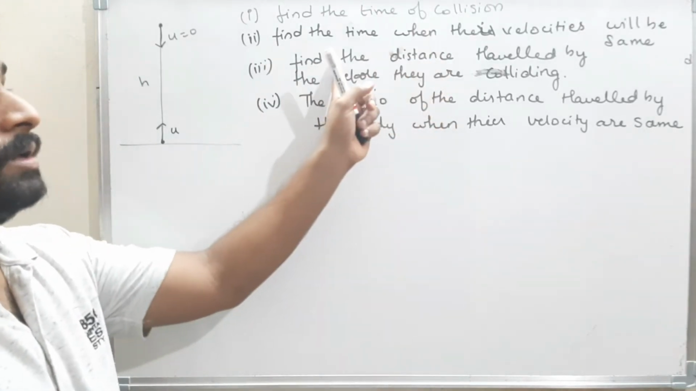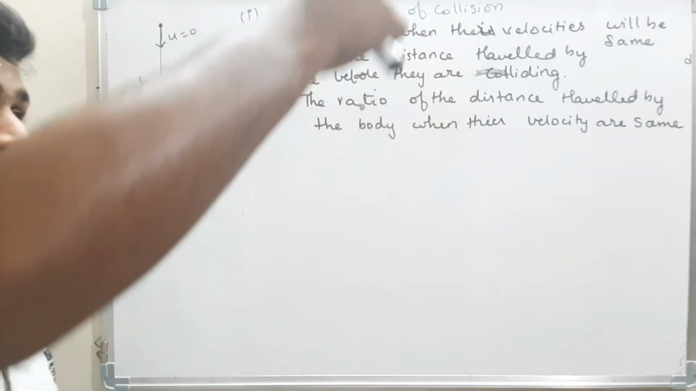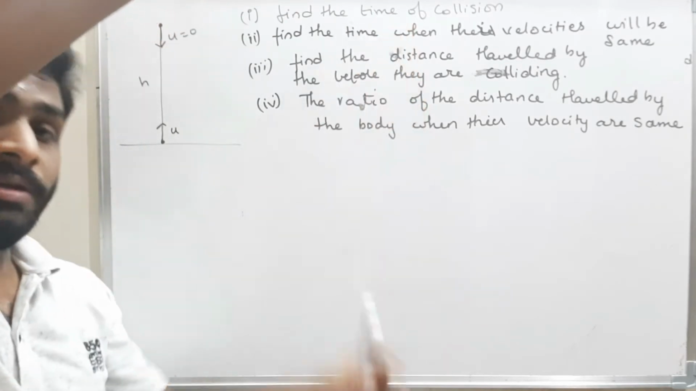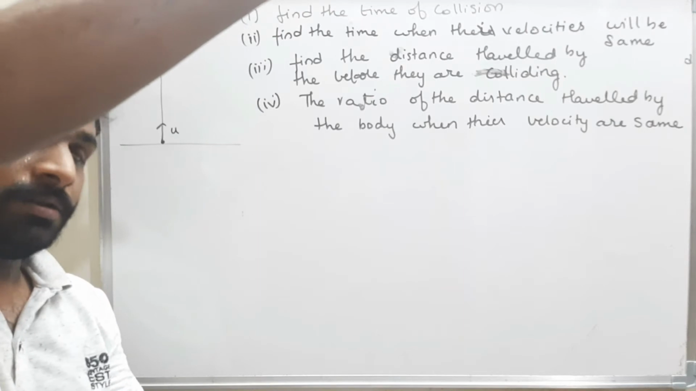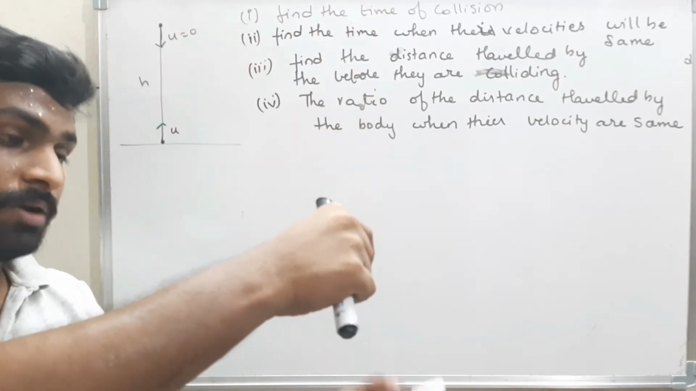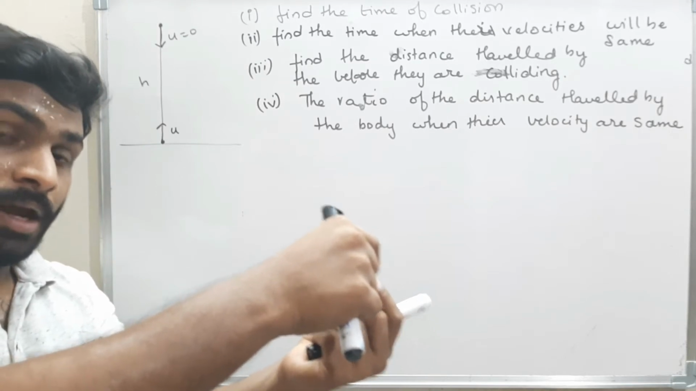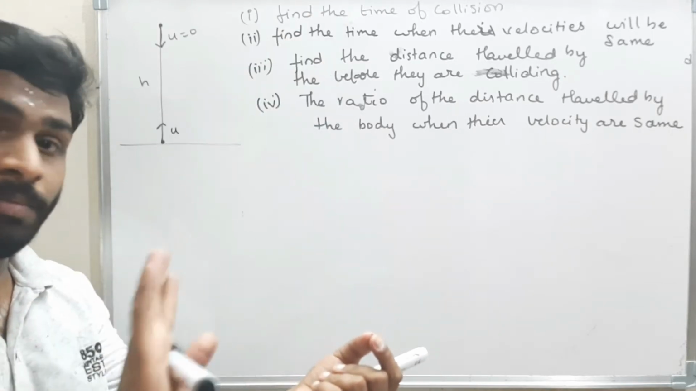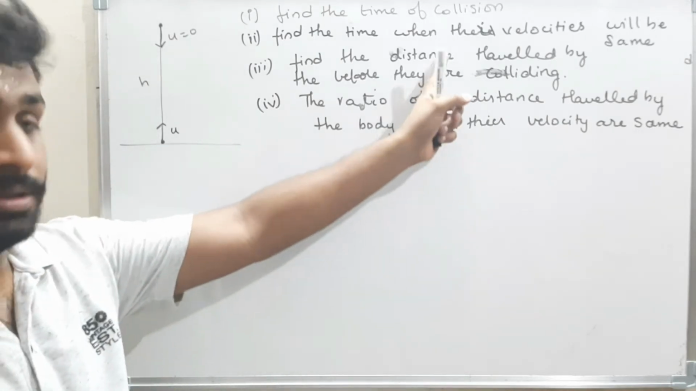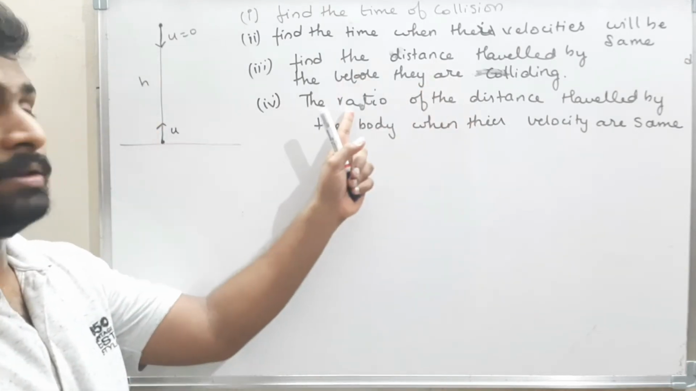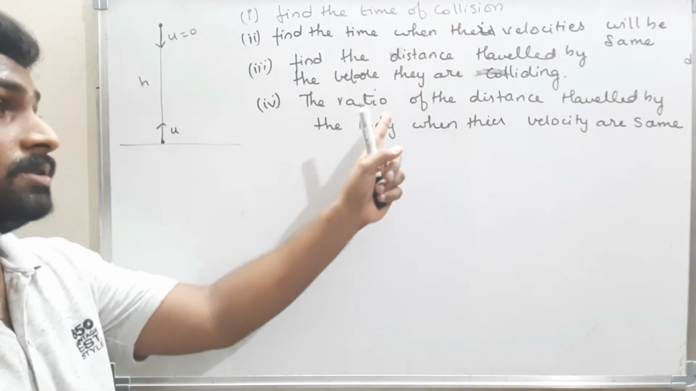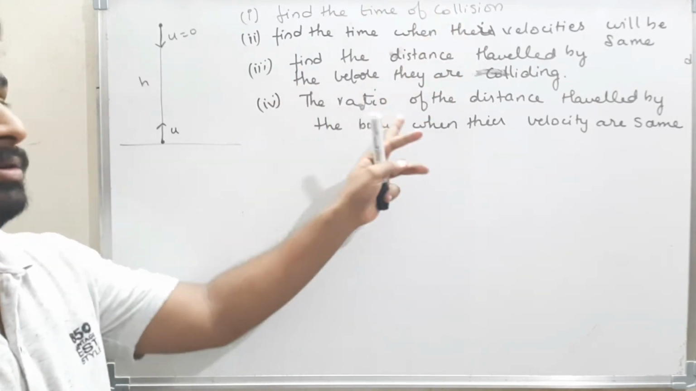A third one, before collision. Therefore see here. Assume the time taken for collision is 1 second. In 1 second this will travel 100 meters and this will travel 200 meters. In 1 second, the distance traveled by the bodies won't be same, it will be different, 100 or 200. Therefore, they told to find the distances. Now, there will be some time where the velocity will be same. In that time, what is the distance traveled by the body? They told to find the ratio. These are the 4 questions.